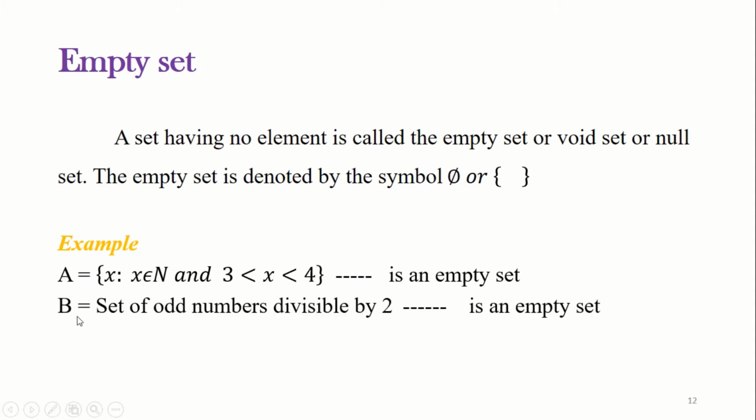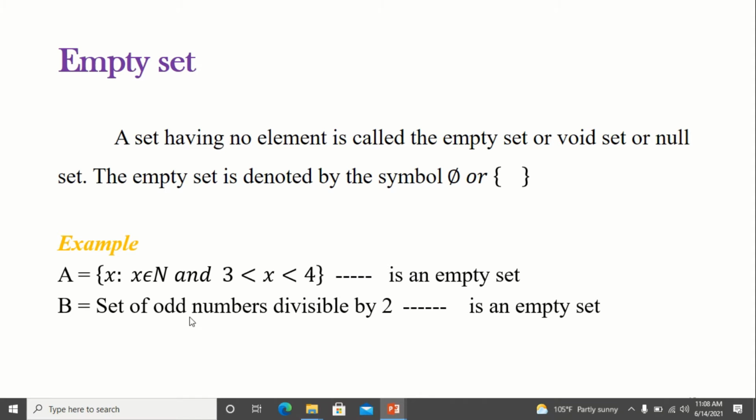And next, B. B is the set of odd numbers divisible by 2, which is an empty set. We know the numbers ending with 0, 2, 4, 6, 8 are the only ones divisible by 2. But the odd numbers end with 1, 3, 5, 7, 9, so the odd numbers are not divisible by 2. Thus, the set B is an empty set.